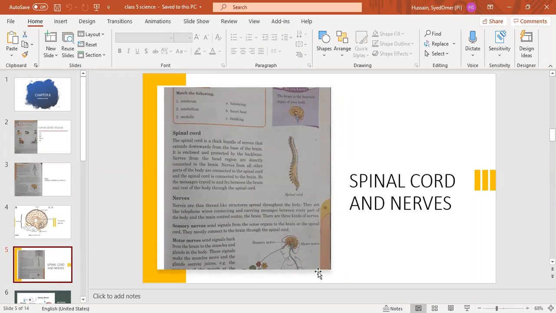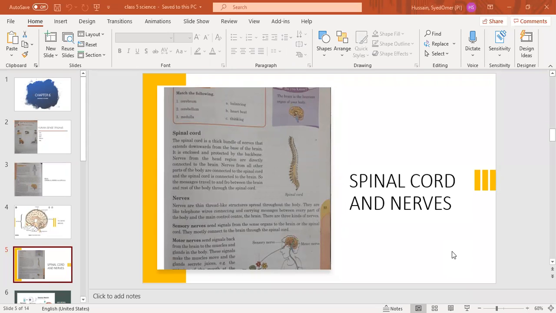Motor nerves send signals from the dash to the dash. Raise your hands. Next blank.